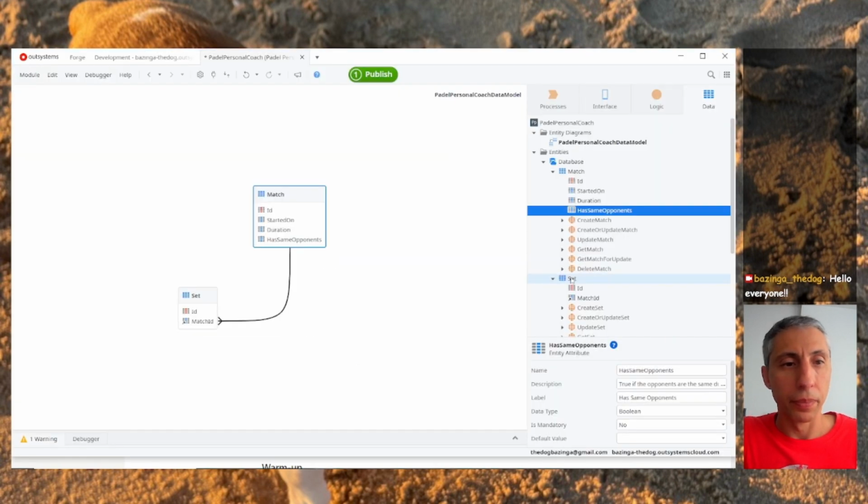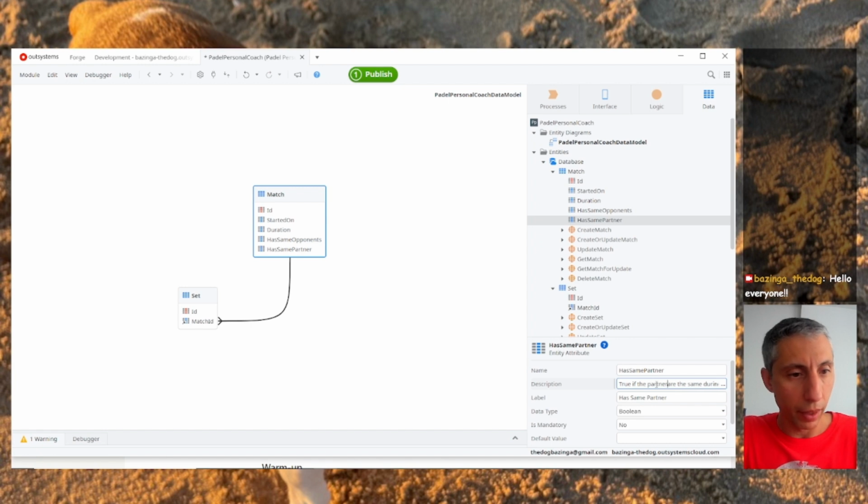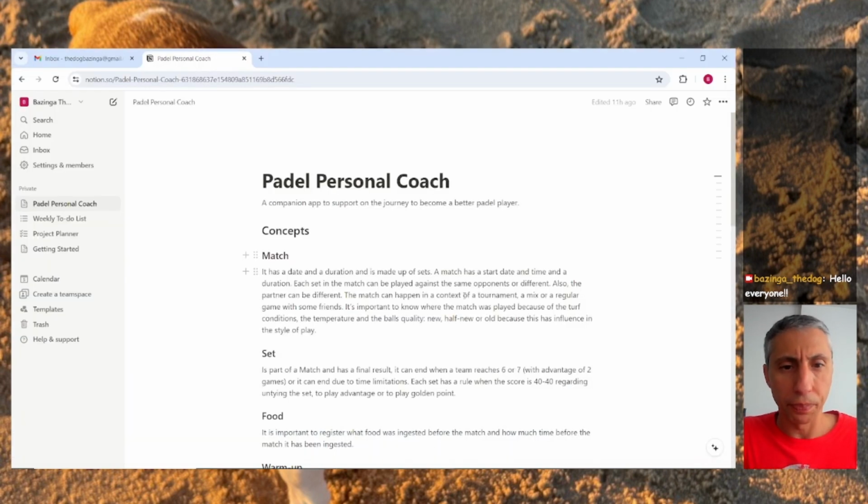Okay, so let's have this as the same opponent, has the same partner. True if the partner is the same during the match. Okay, so we got this information.